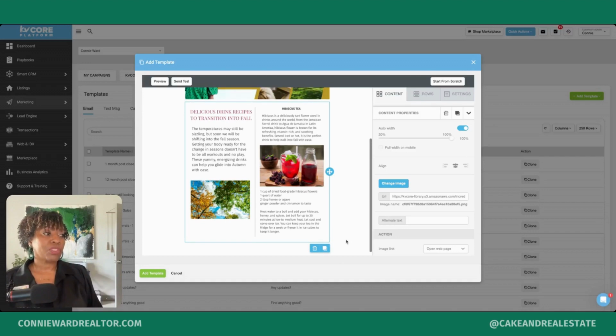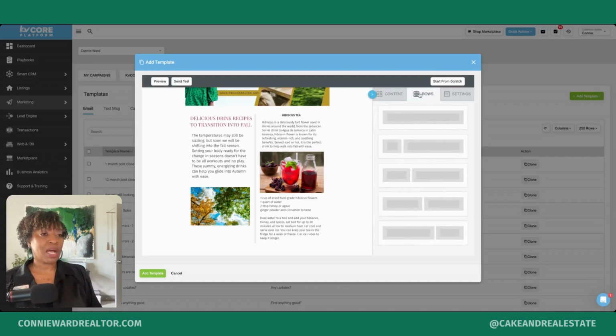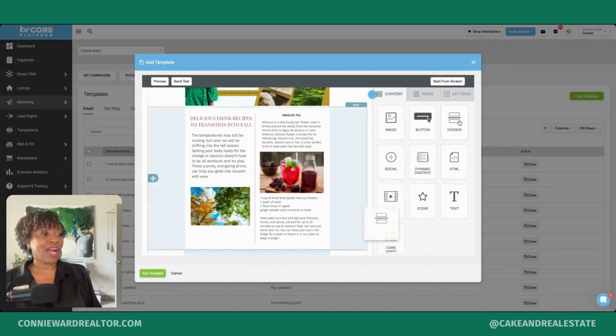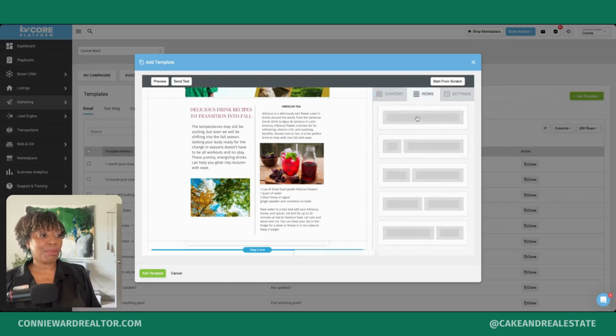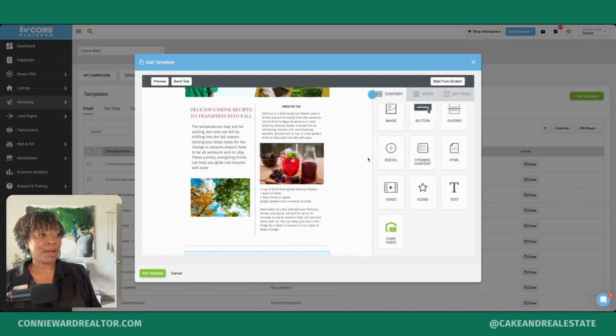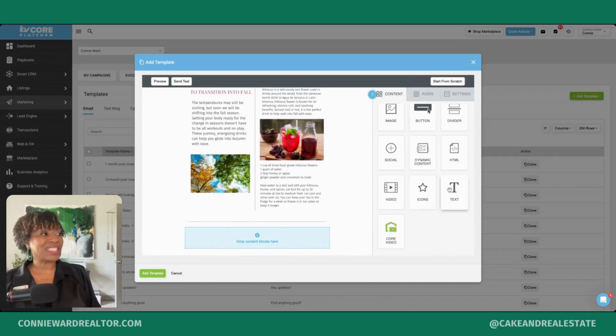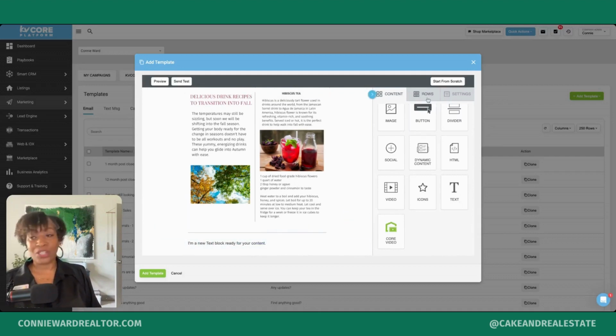So, what I'm going to do here is remember, we always need a content block. And so, I want to insert a content block and I want a divider. Okay, so I want some breathing room in between this and my next article. So, now I'm going to insert another content block underneath, and my content that I want to include is text. So I want to drag and drop in my text. And so I know that I also need a divider to completely separate this category.